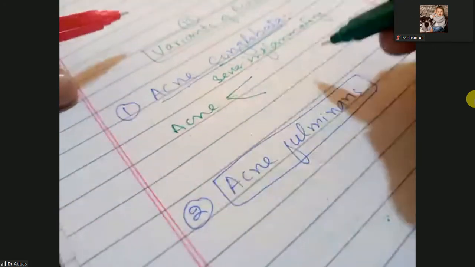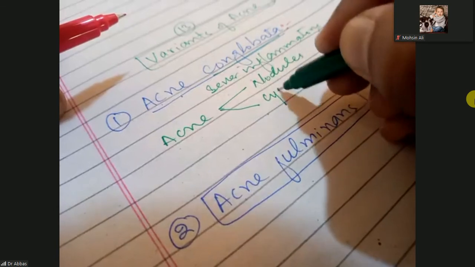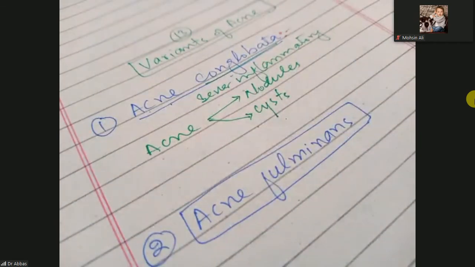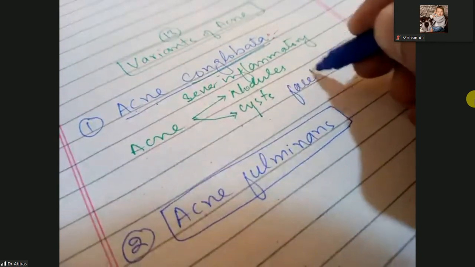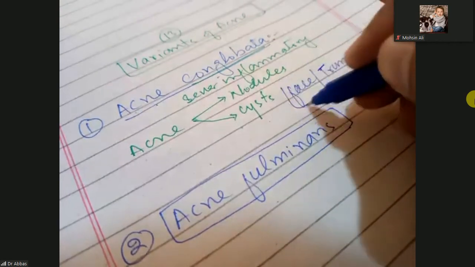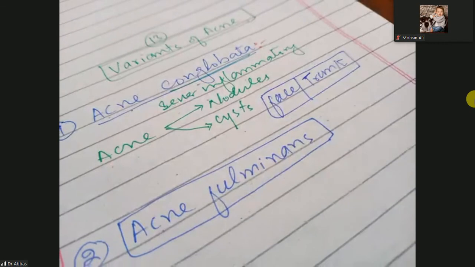Here nodules and cysts are formed, so it looks like nodulocystic acne. It is present on the face and trunk.